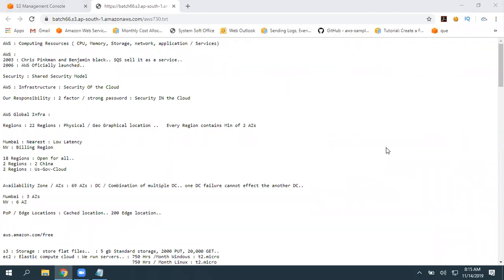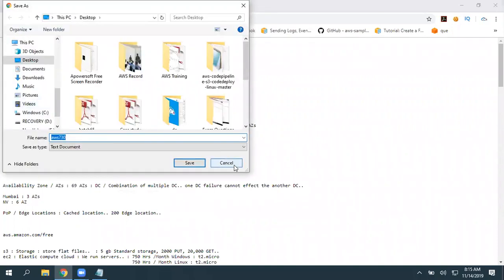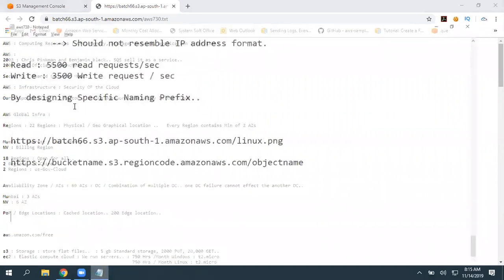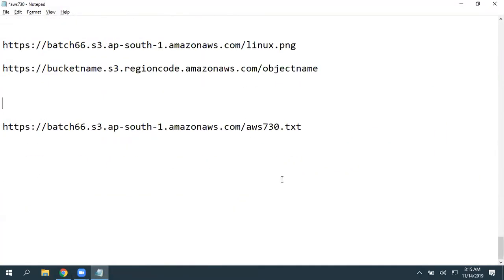This is going to load. Give a right click, save as, and make sure you save it to your local machine. Then you can open it and view it whenever you want, wherever you want. Okay, so I'll share this URL. This is the URL for our object.